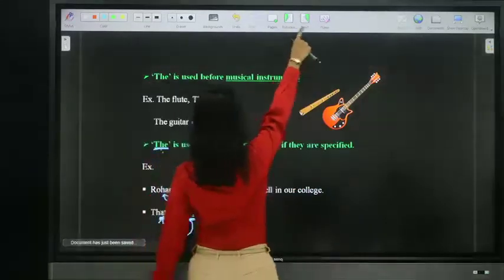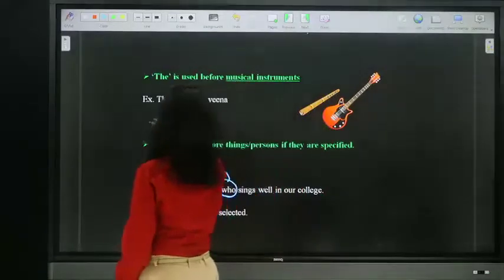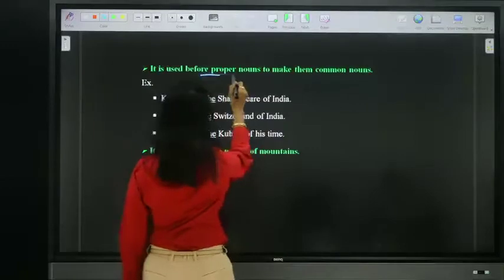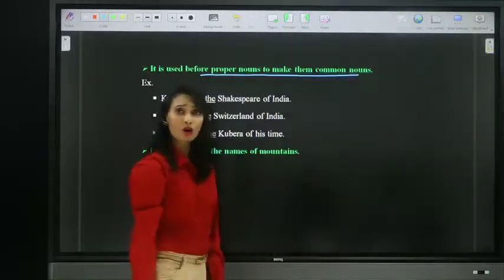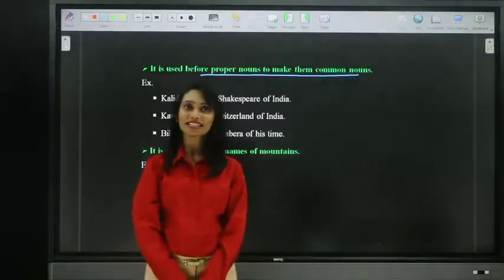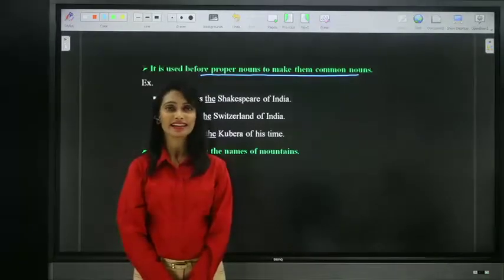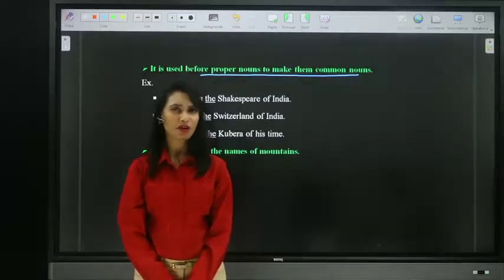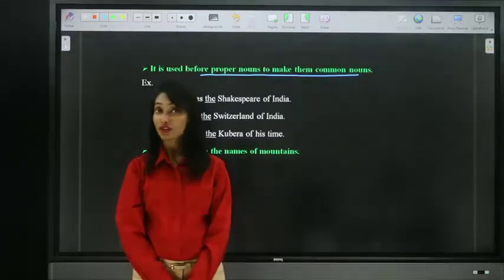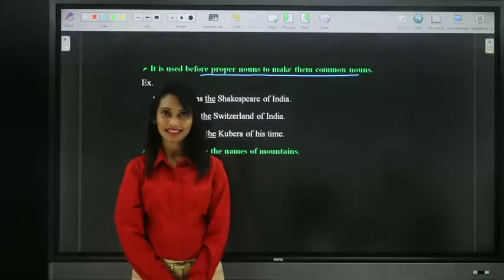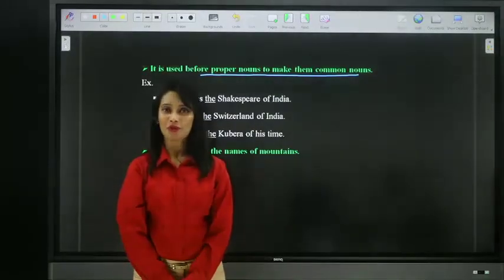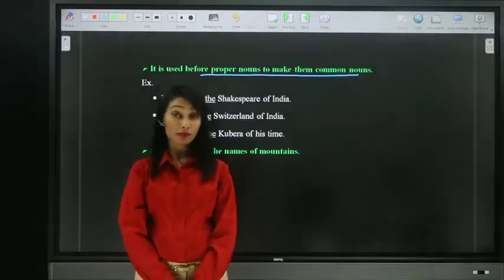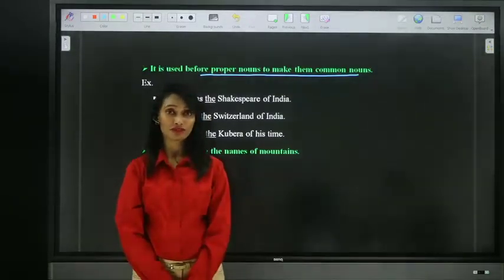Now let's move on to the next usage. We use the definite article "the" before proper nouns to make them common nouns. We already discussed this concept in the nouns chapter: how to make a proper noun a common noun. Generally, we do not place articles before proper nouns. However, if you want to make a proper noun a common noun, we must place the definite article "the" before the proper noun.